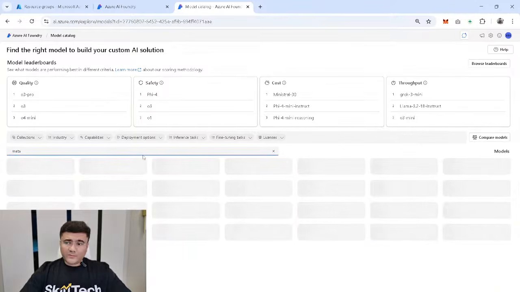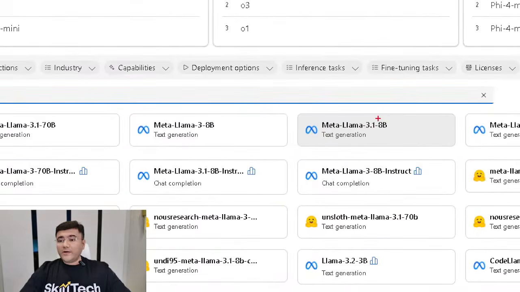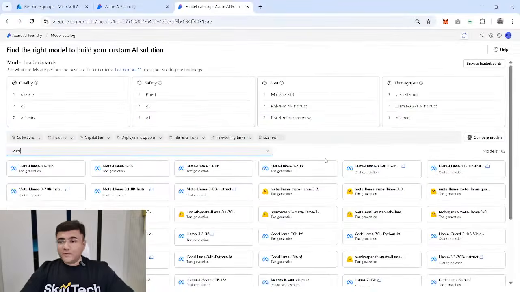If I search for Meta here, you can see that it's showing me Meta Llama 3.1 70B, Meta Llama 3.1 8B. For your information, guys, this 8B and 70B is nothing but the number of parameters on which these models are trained. Obviously, 8B is trained on 8 billion parameters, 70B is trained on 70 billion parameters. So based on the number of parameters, you can pick the right model for your use case. So remember, we have 11,000 plus models.